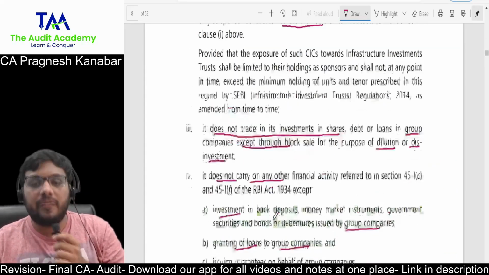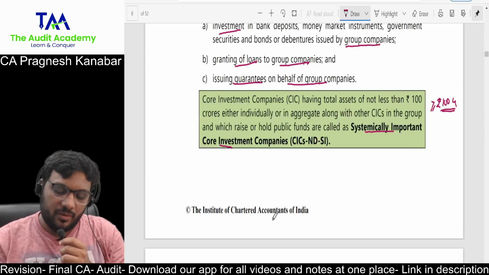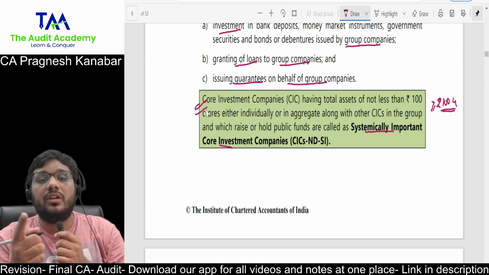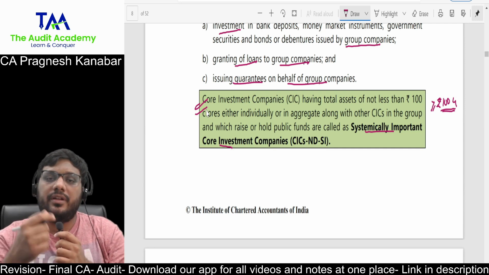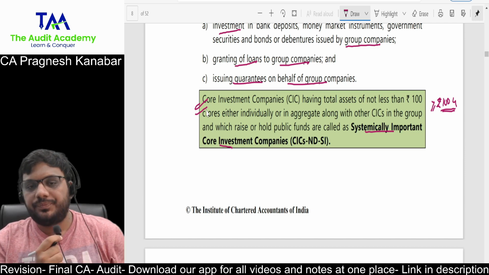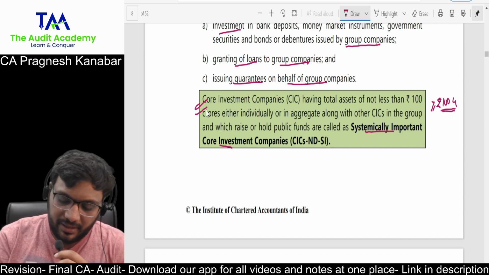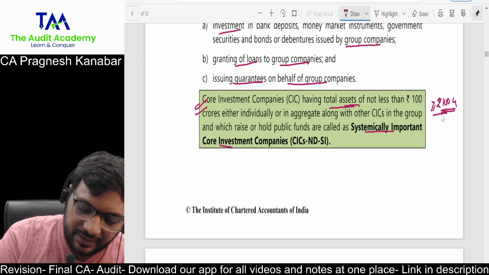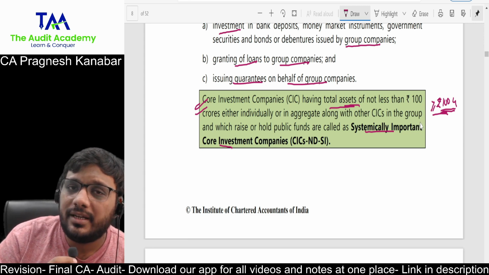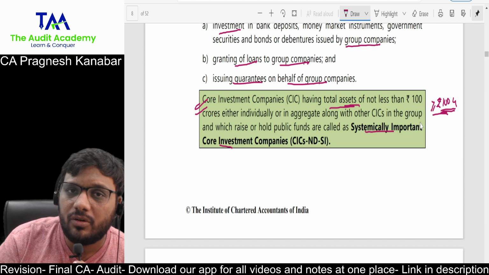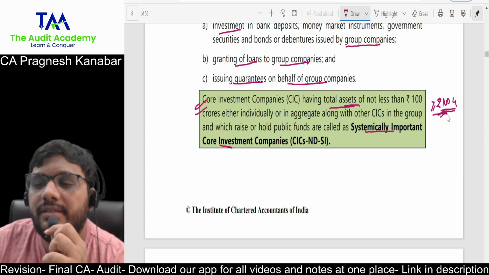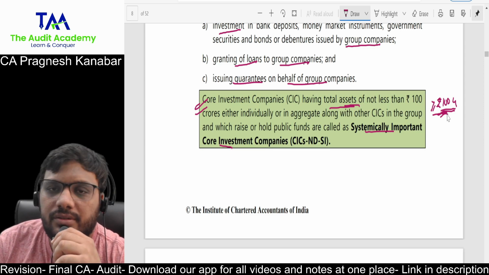Frankly speaking, it is not required to go through every single requirement. One thing that you should be aware of is, what is a core investment company? Yes, they have deployed at least 90% of their assets into one single group. Now, a core investment company with total assets of greater than or equal to 100 crore is treated as systemically important. Normally all other NBFCs, when they have total assets of 500 crore or more, are treated as systemically important. However, for a core investment company, total assets of 100 crore or more are treated as systemically important.